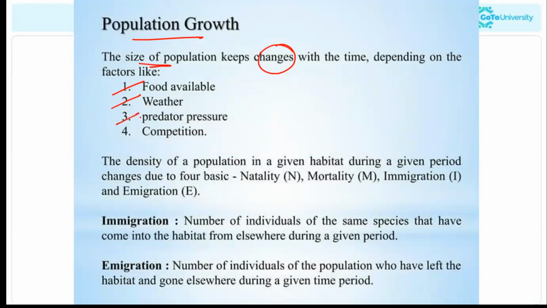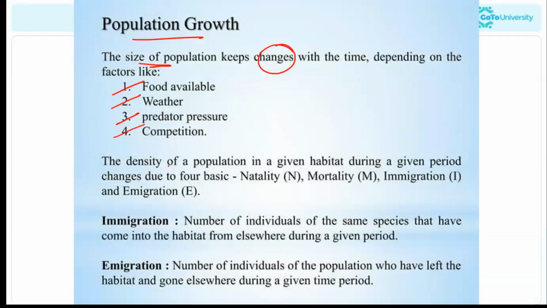Predator pressure: if there is an organism which is consuming them, if the organism is acting like a prey, or there is a larger population of the predator, the organism which consumes it, compared to the individual organism, then there will be a pressure. As a result, there will be a decrease in the organism's population. And finally, competition. If there is another organism competing for the similar resource of the same individual organism, then it could also affect the population growth.